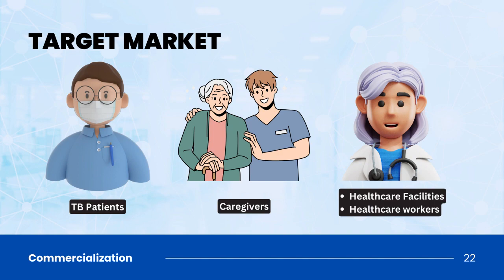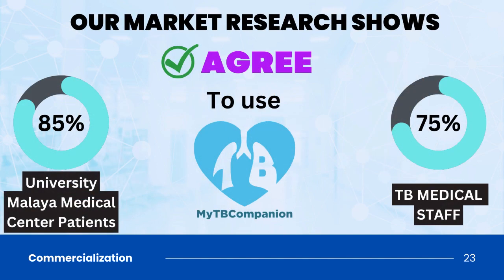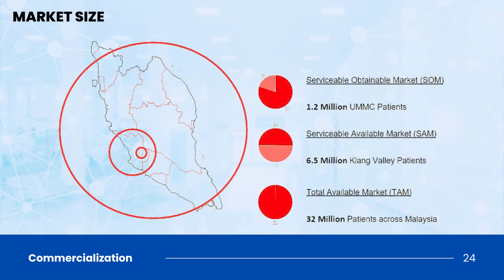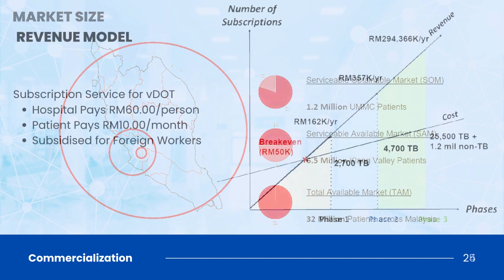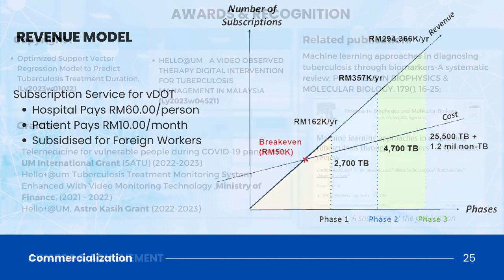Here's what our ideal beneficiary looks like. Our market research also shows that most of the patients and TB medical staff do agree to use My TB Companion. Here is our market size. We are confident that we are able to reach up to 32 million patients across Malaysia. Here is our plan to get revenue.